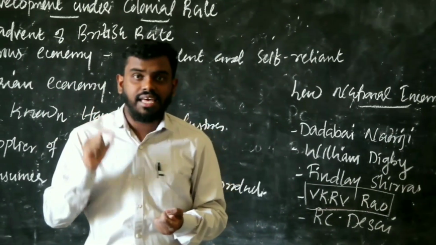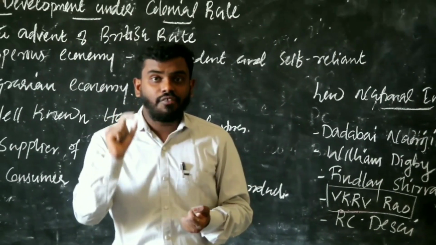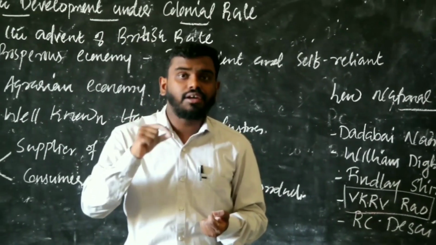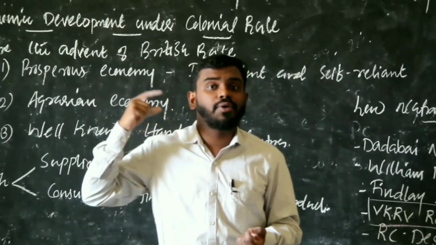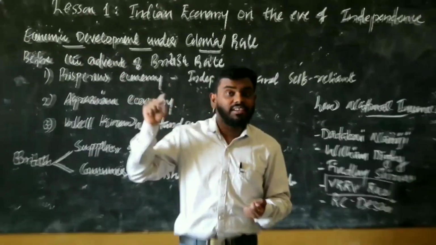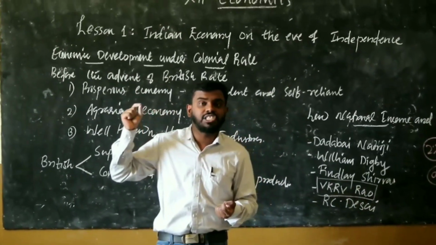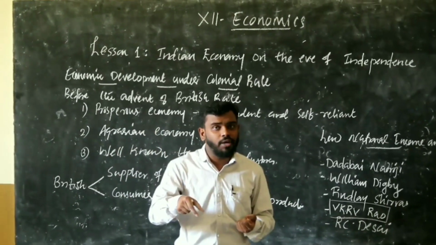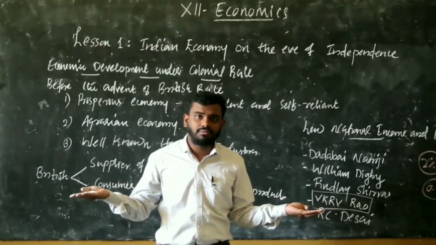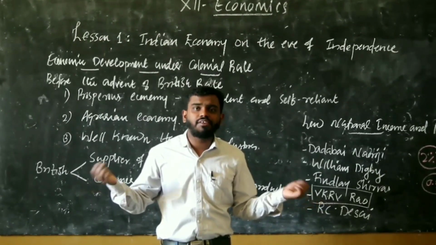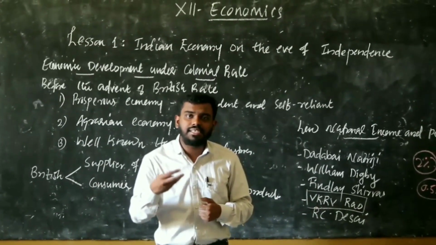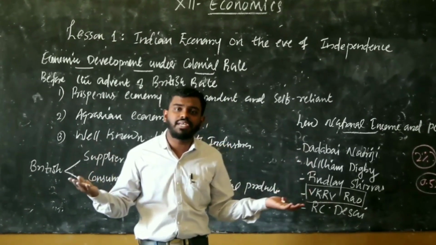The main reason is that they changed our economy into a feeder economy for the development of their economy. The main intention of the Britishers was not the development of our economy, so they didn't do anything for it. As a result, what happened to our GDP as well as per capita income?